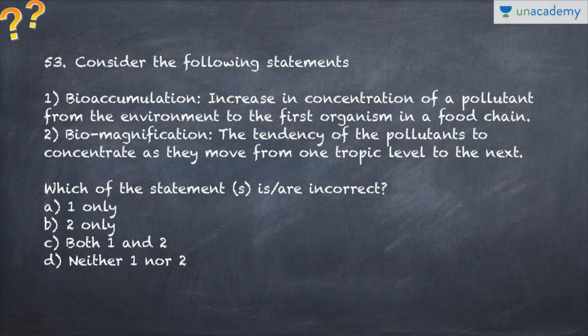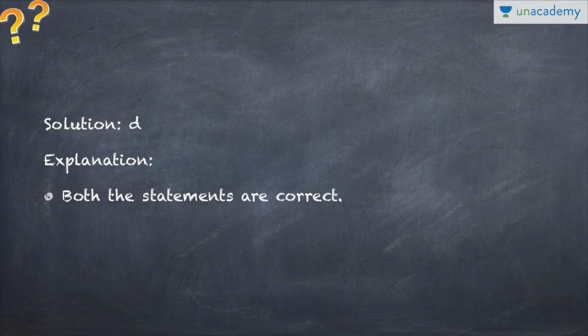Next question is match the following. Bioaccumulation: increase in concentration of a pollutant from the environment to the first organism in a food chain, and biomagnification: the tendency of pollutants to concentrate as they move from one trophic level to the next. So you need to differentiate between bioaccumulation and biomagnification. Which is incorrect? Both of the statements are actually correct, so none of them are incorrect. So D, neither 1 nor 2, is the correct option. Not much to explain, those are standard definitions.